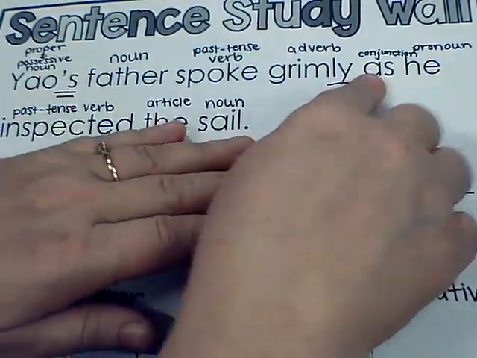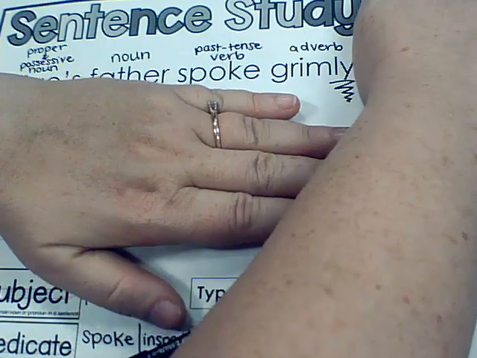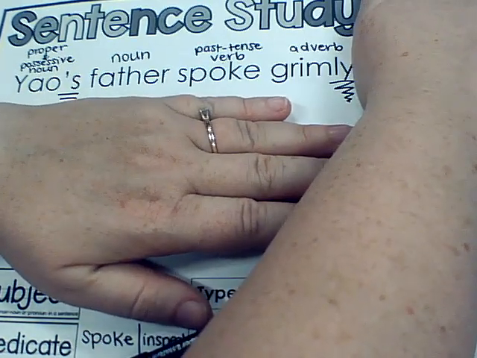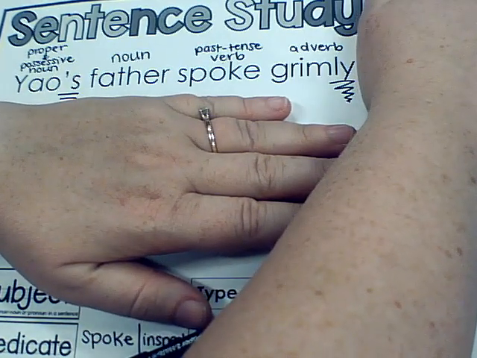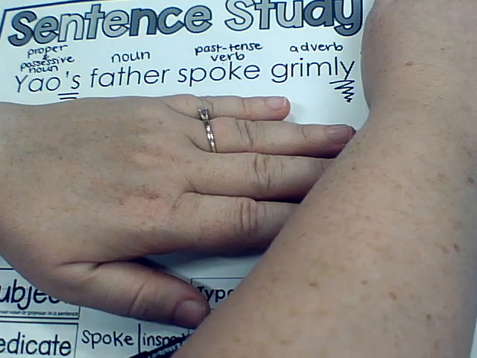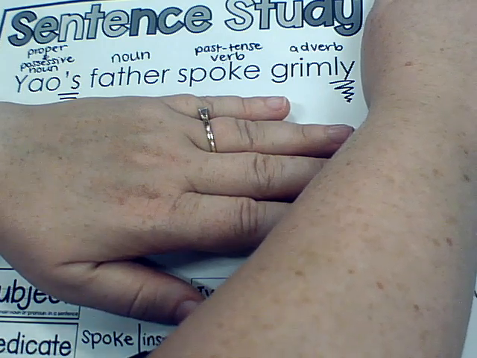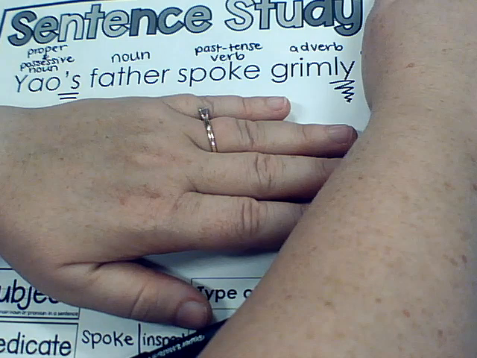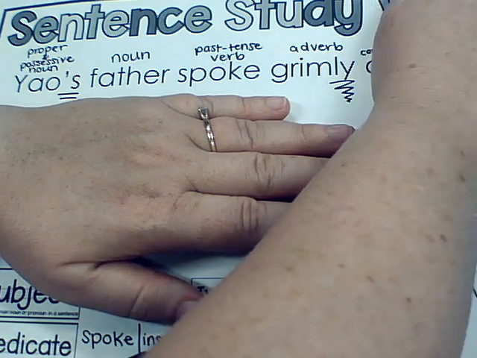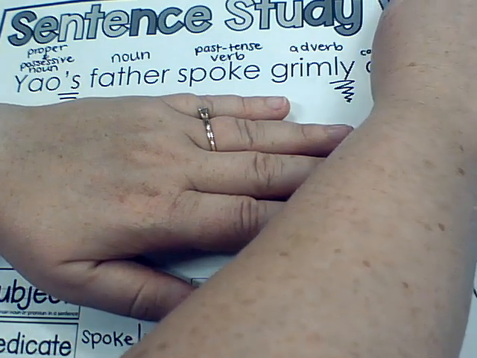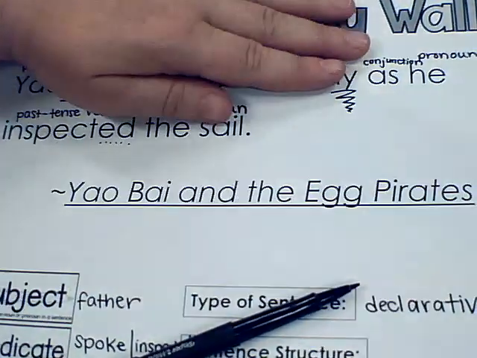We have a conjunction. So what I'm going to do, I'm going to cover everything up to the conjunction. Look at this. It says, Yao's father spoke grimly. Okay, so that's showing a, sorry, my brain just stopped. It's showing a subject and a predicate. Okay, let's look at the other one.